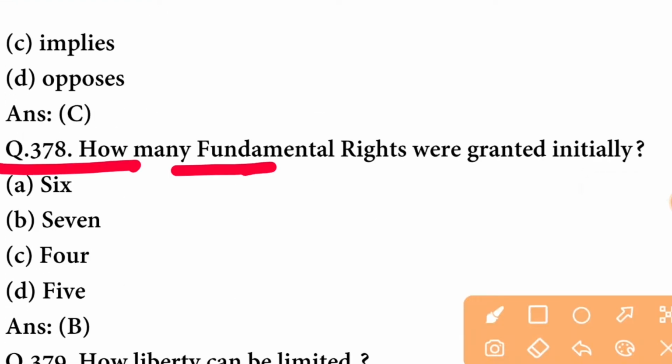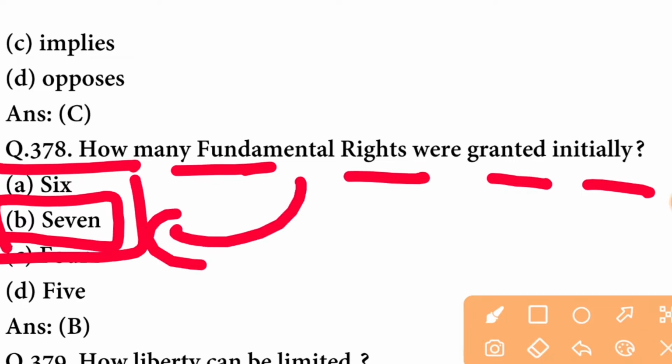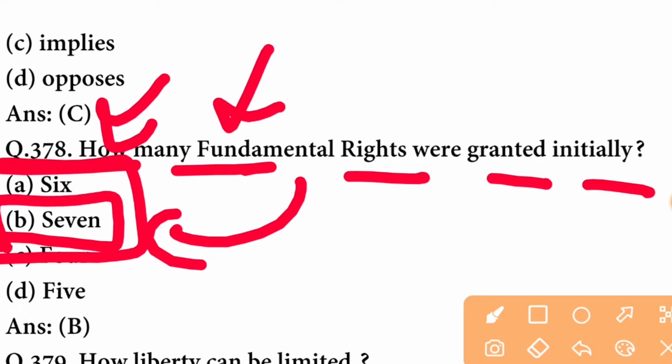How many fundamental rights were granted initially? Fundamental rights, there are 7 fundamental rights that were granted initially. You will have to answer this question, that how many fundamental rights are there. You will have to name these rights in the comment section.